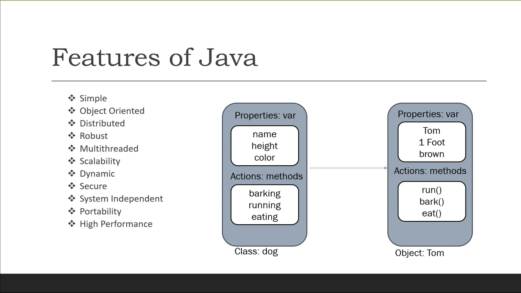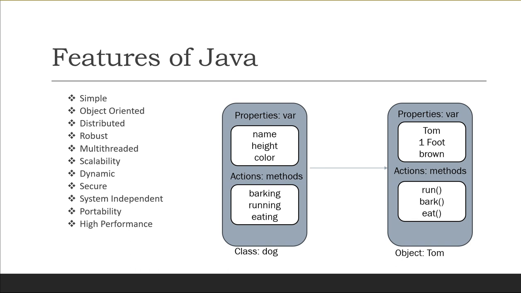If we tally this picture with the physical things around us, we can find that Tom living in our house is satisfying this quality, right? So Tom, which physically exists, is an object and not a class. If you take another example, let's say flower. Flower is a class because it really does not exist. But if you say flower like rose, lily, jasmine, these really exist in our world. So these are called objects. I hope you understood the difference between object and class. So let's move to the next property, that is distributed.